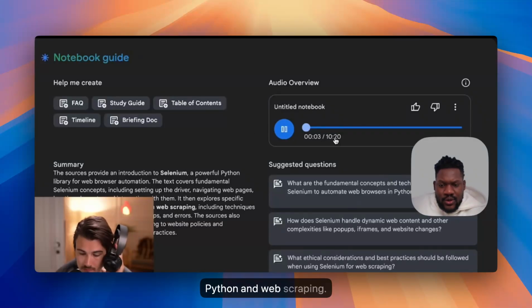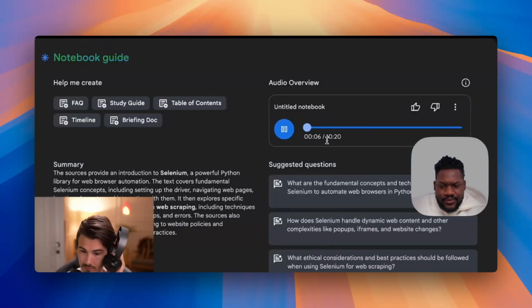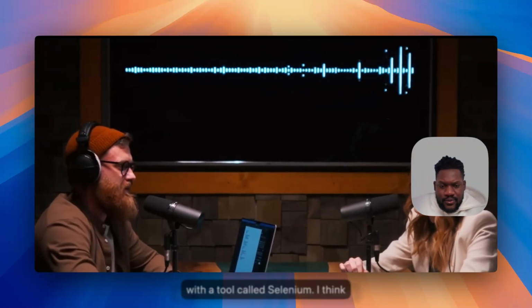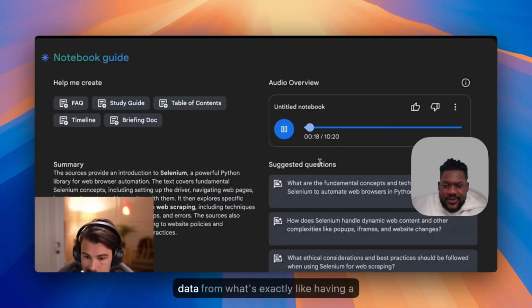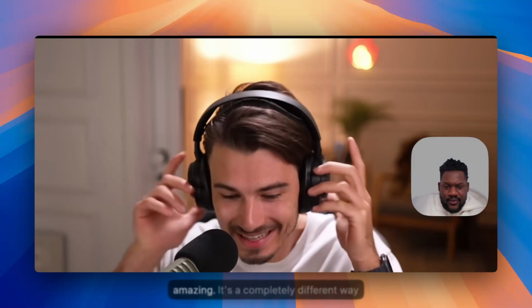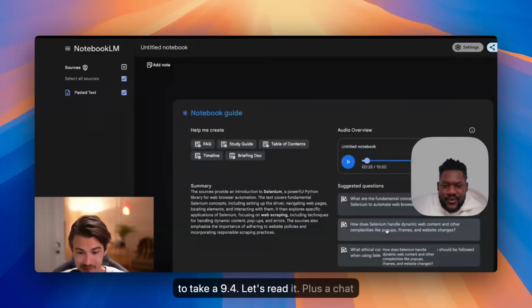All right, let's do this. Ready for a deep dive? Today, we're taking you into the world of Python and web scraping. Web scraping, huh? Yeah. Specifically with a tool called Selenium. I bet you're here because you want to know how to actually use this stuff, right? Yeah. Not just the theory. You want to be able to grab data from websites like a pro. Sounds exciting. Exactly. It's like having a secret decoder ring for the internet. I like that, a secret decoder ring.